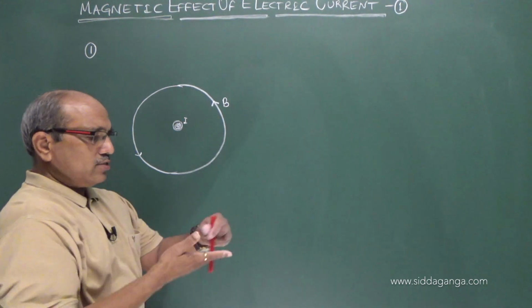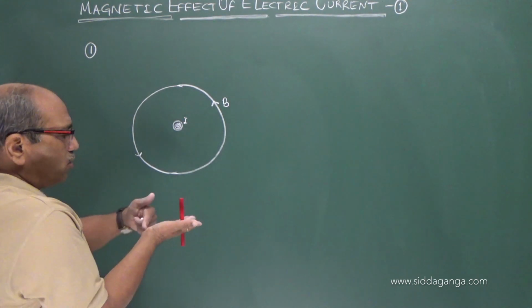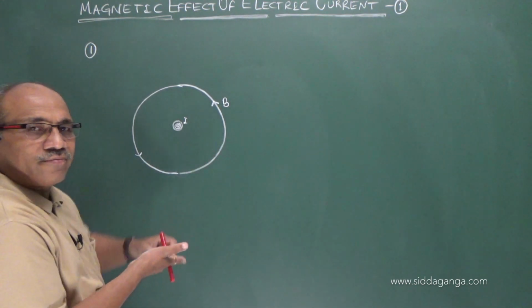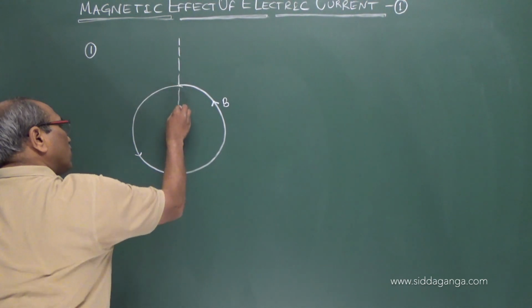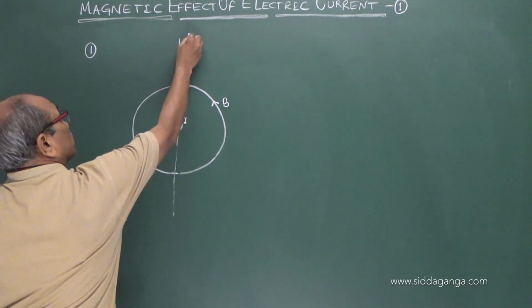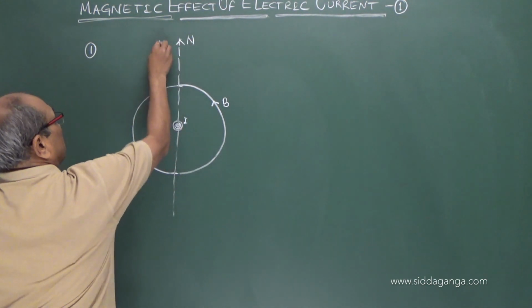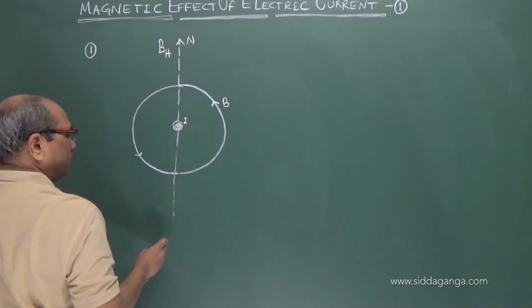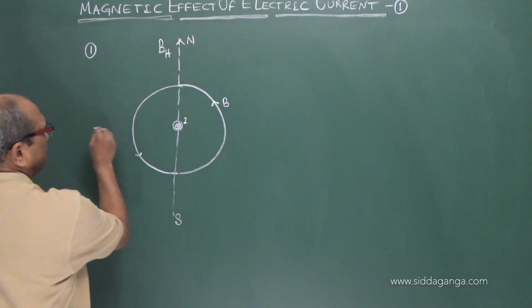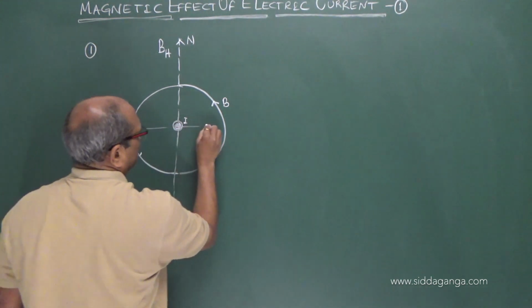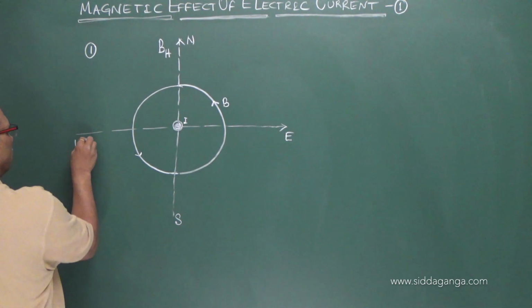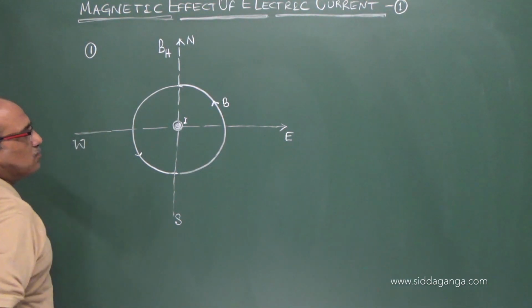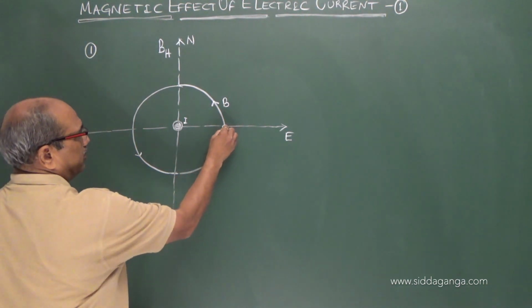Again I am saying this: north and south, east and west. This is the magnetic north and south, the direction of the earth's magnetic field, and this I am showing as east and west. See what happens to the resultant field at any point.